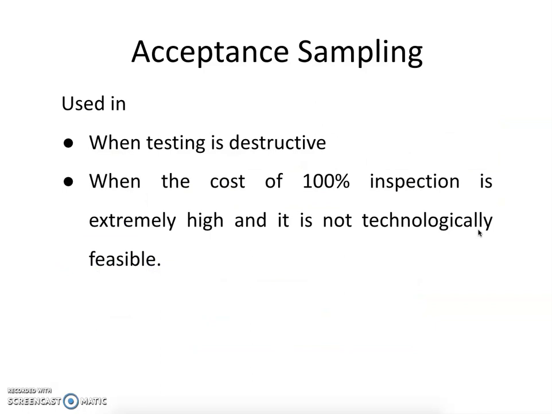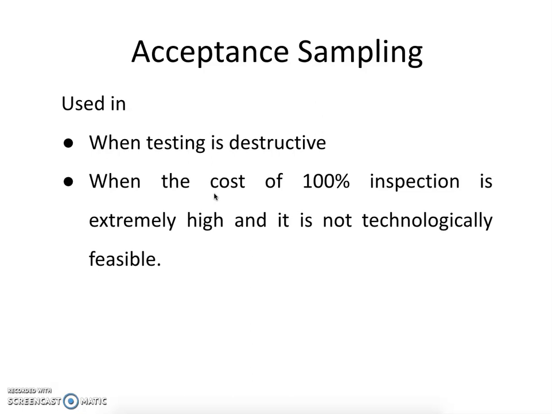We use acceptance sampling when the cost of inspection is extremely high, and when inspecting the entire lot is technically not feasible. As I mentioned previously, we randomly draw some samples which are representative of the entire lot, and we inspect all these samples for their quality.